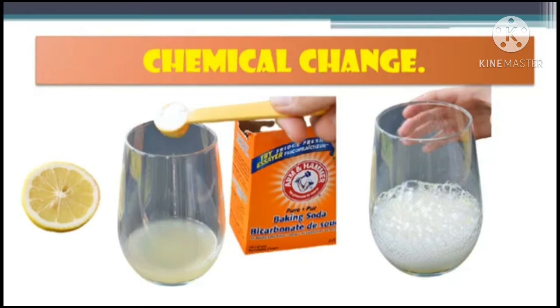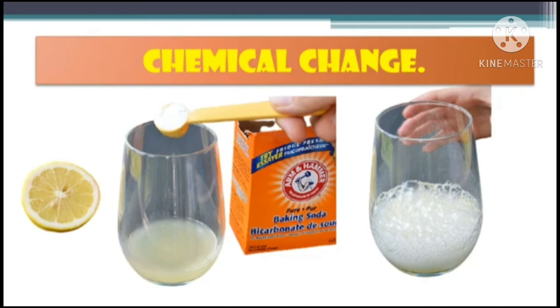At the end of the above change, the taste of the substance was different, which means its composition was different from the original. Thus during the change, the composition of the original substance changed to form a new substance with different properties, and thus the change that takes place on adding baking soda to lemon juice is a chemical change.